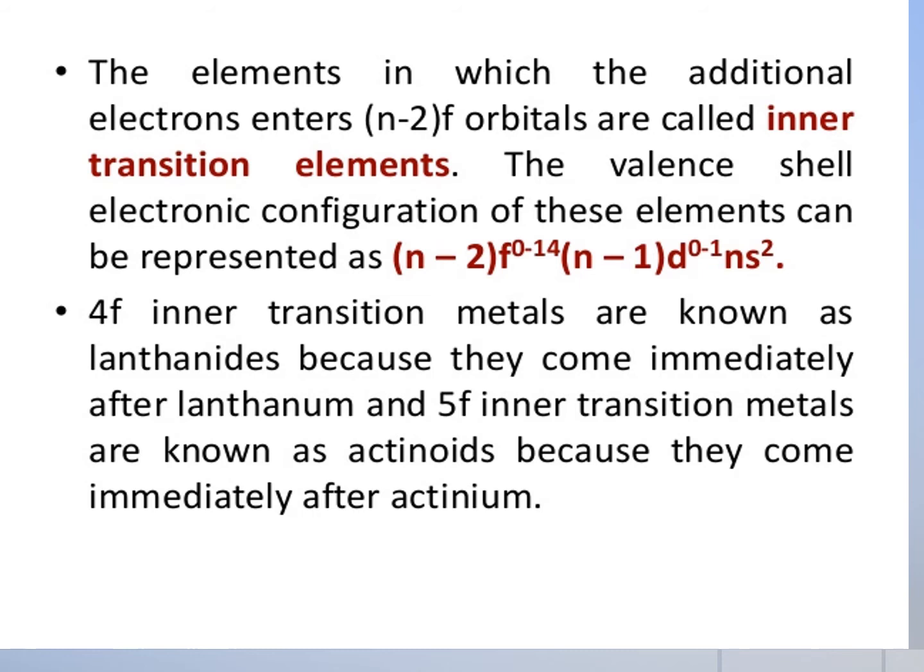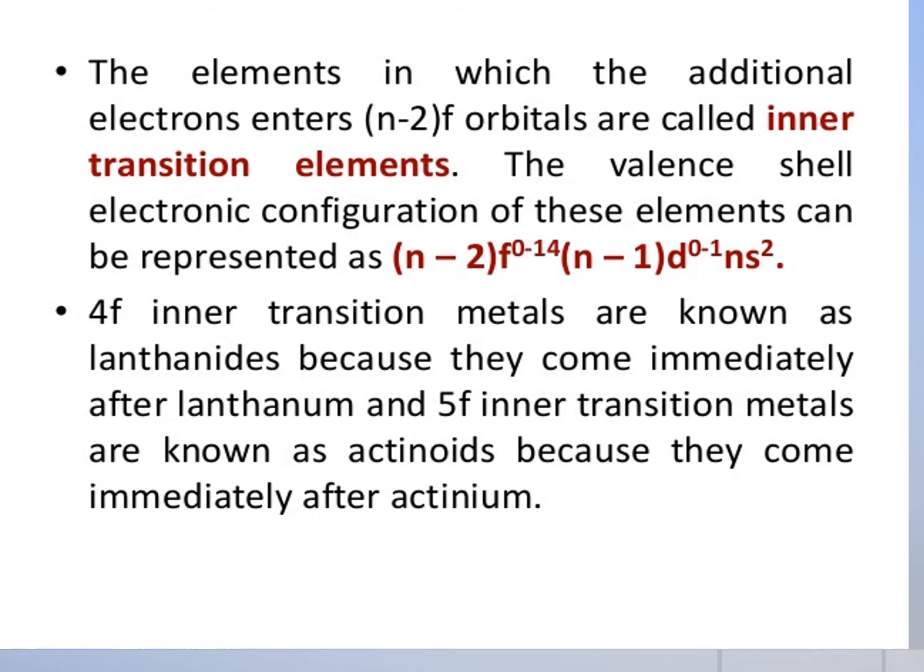Therefore filling of the 3d orbital starts from Sc, scandium, so its electronic configuration is Ar 3d1 4s2, and the electrons of successive elements are progressively filled in the 3d orbital. The filling of the 3d orbital is complete in zinc, whose electronic configuration is Ar 3d10 4s2. However, there are two exceptions in the progressive filling of 3d orbitals.